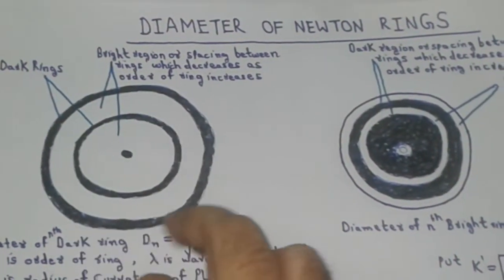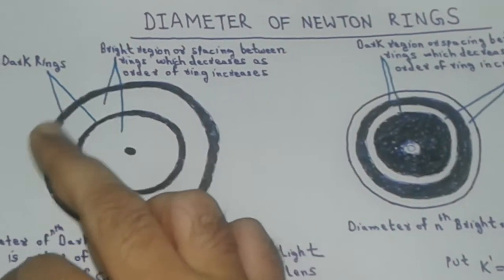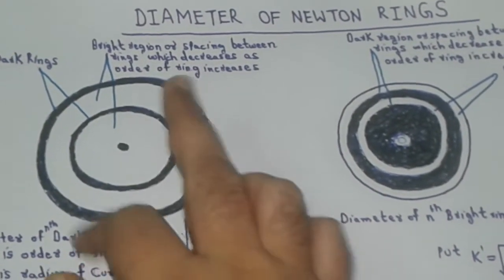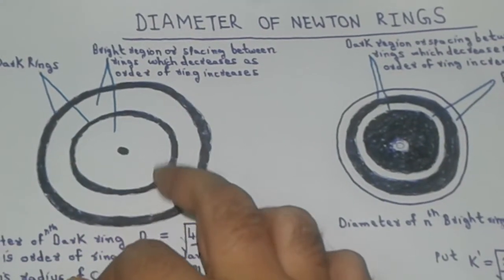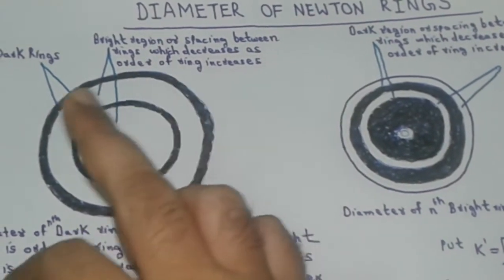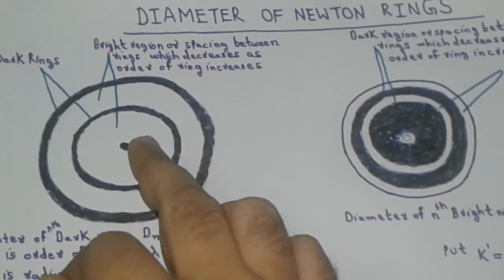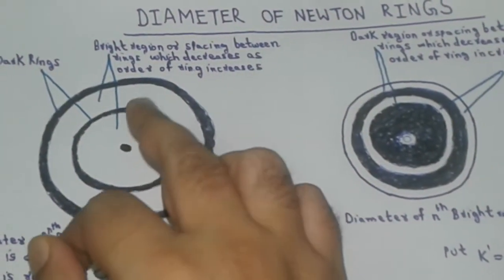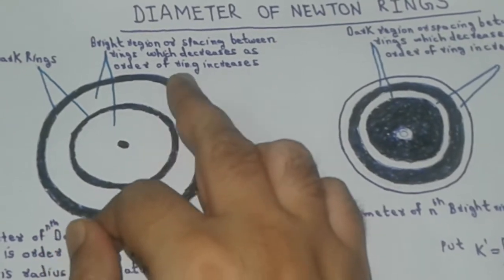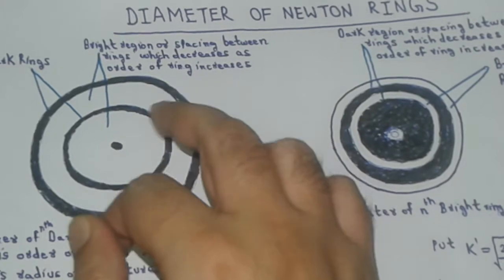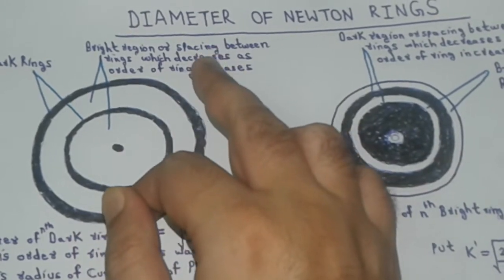Or in other words, the phase difference between two coherent beams is an odd multiple of pi and the path difference between the two coherent beams is an odd multiple of lambda by 2. From the figure it is evident that the bright region between the two dark rings goes on decreasing as the order of the ring increases.